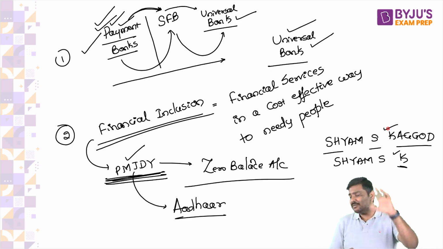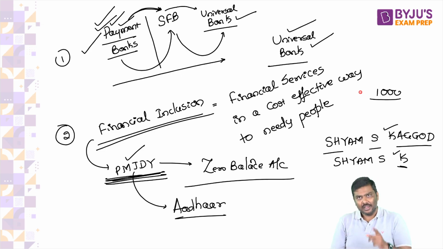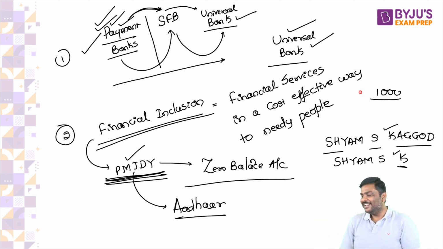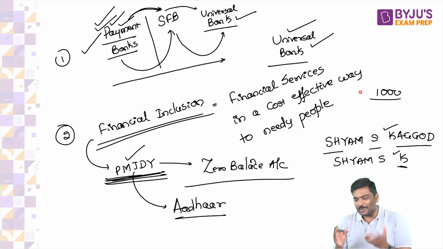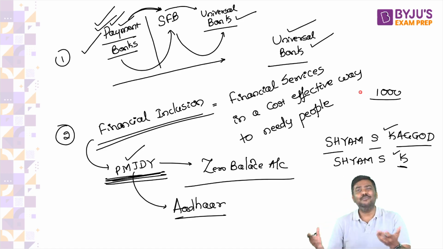Then finally the manager says you will have to keep a minimum 1,000 rupees in your bank account. In case of a public sector bank, it will be 1,000. In case of a private sector bank, it will be 10,000, 20,000. So you'll have to keep a minimum of 1,000 rupees in your bank account. Otherwise, we will make deductions. Penalties will be imposed. So I hope you understand. For poor people, this is a cumbersome process. Very difficult, a tedious process.